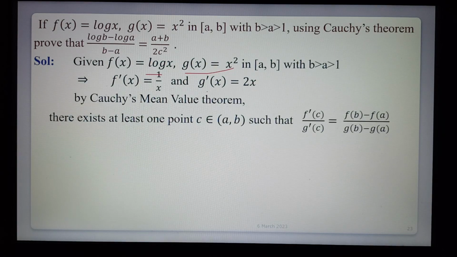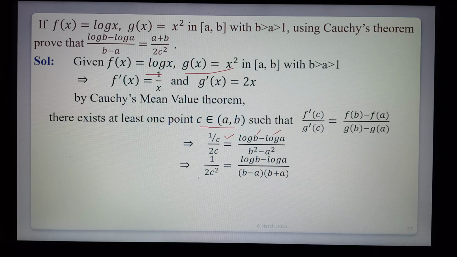So by Cauchy's mean value theorem, there exists c belonging to the open interval a comma b such that f dash of c by g dash of c is equal to f of b minus f of a by g of b minus g of a. That is equal to f dash of c, meaning 1 by c, g dash of c, meaning 2c. So f of b means log b minus f of a, log a, by g of b, b square, minus a square. So simplification: this is 1 by 2c square is equal to log b minus log a by, which can be written as, b minus a into b plus a.